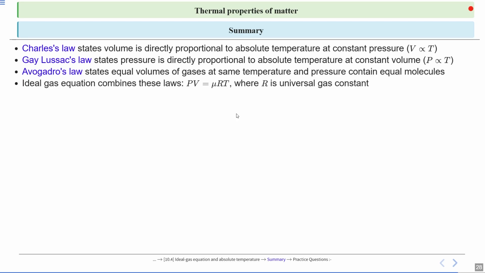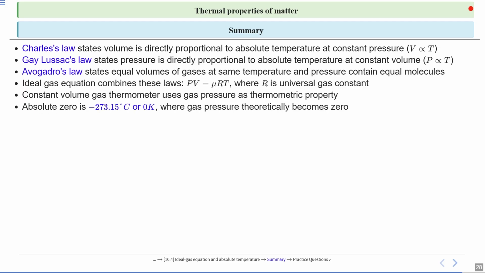The ideal gas equation combines these laws. When we combine Boyle's law, Charles's law, Gay-Lussac's law and Avogadro's law, we get the ideal gas equation PV equals nRT, where P is pressure, V volume, n number of moles, R the universal gas constant, and T temperature. A constant volume gas thermometer uses gas pressure as the thermometric property.